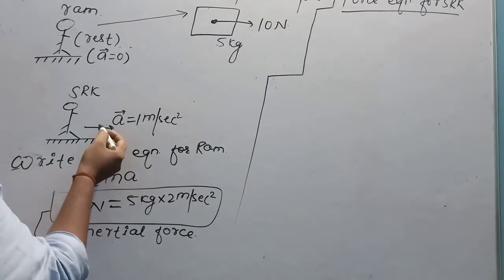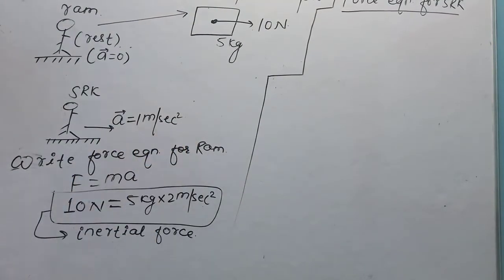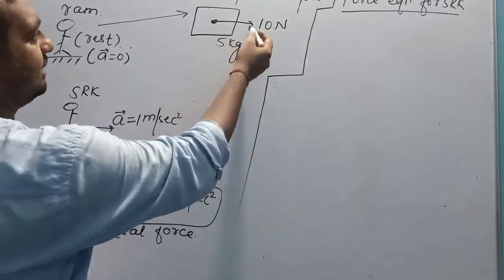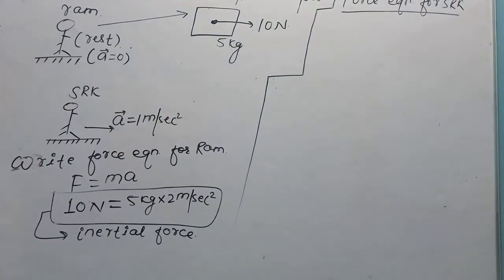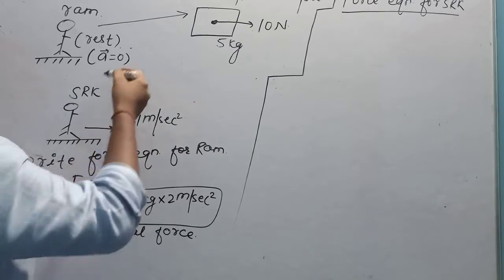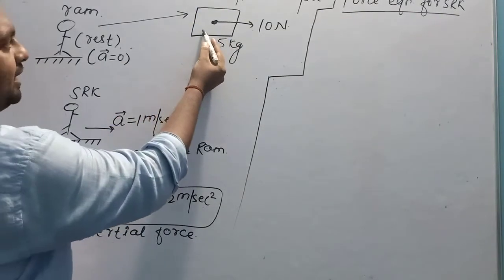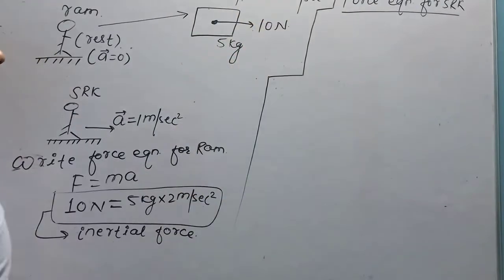SRK is itself accelerating with an acceleration of 1 meter per second square, and this block is also having an acceleration of 2 meter per second square. So both the objects are accelerating. If SRK is observing this block, it will not appear to have the acceleration of 2 meter per second square.